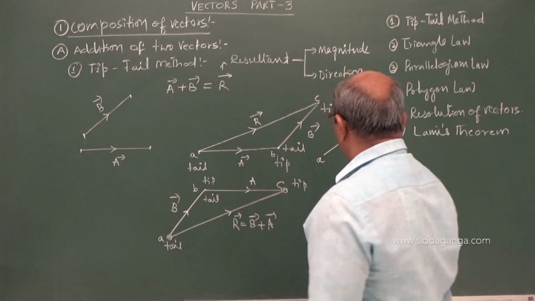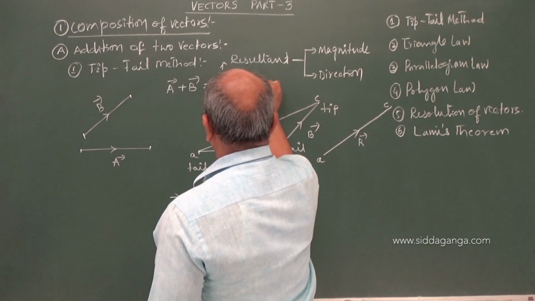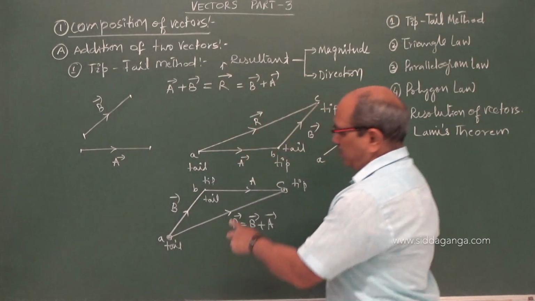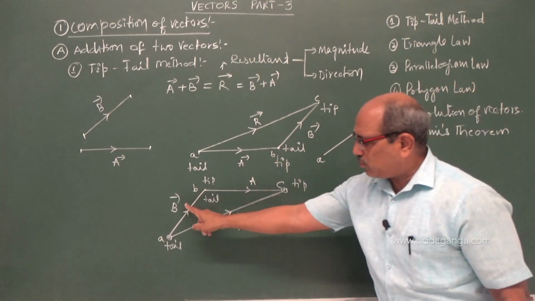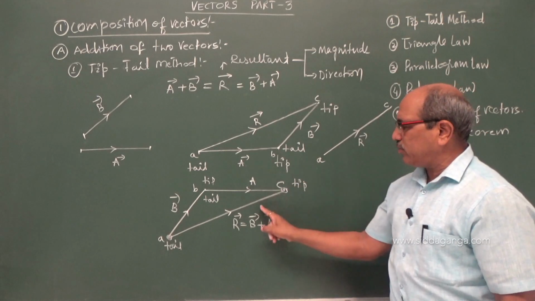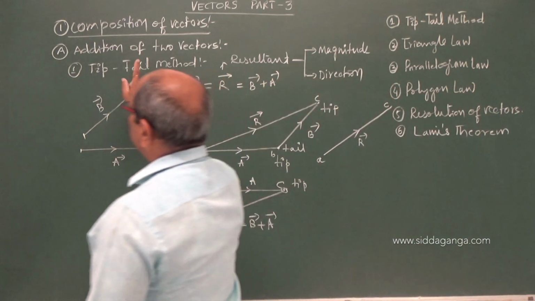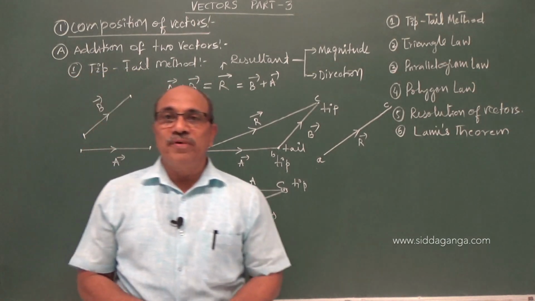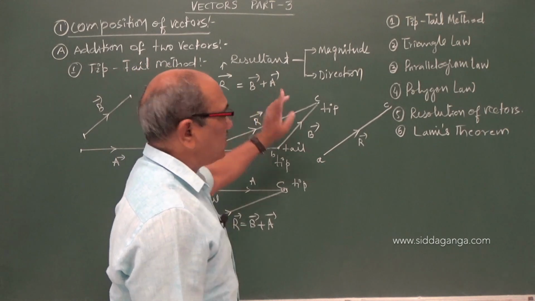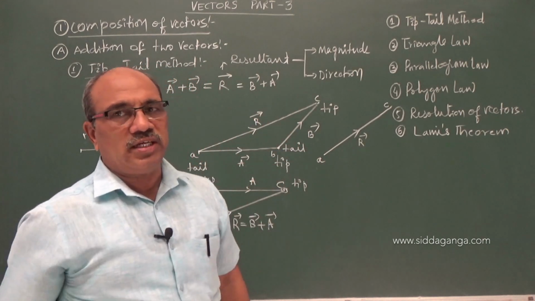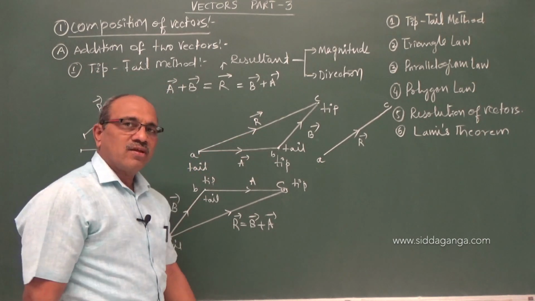Suppose when you see A plus B, now I can say this is true for B plus A. What we did here: A plus B is also equal to B plus A, got the same magnitude. That means vector addition obeys the commutative law. A plus B equals B plus A, whichever is taken first and whichever second. I hope you have followed.